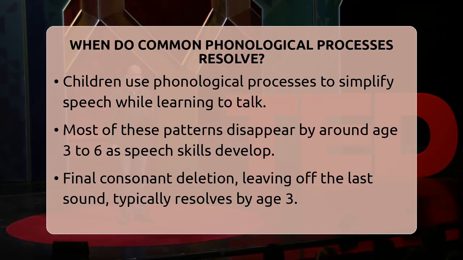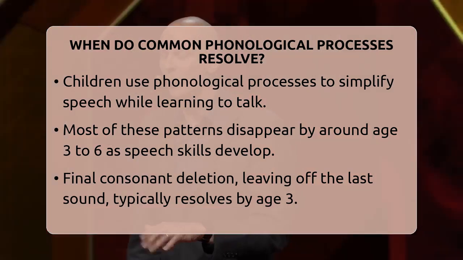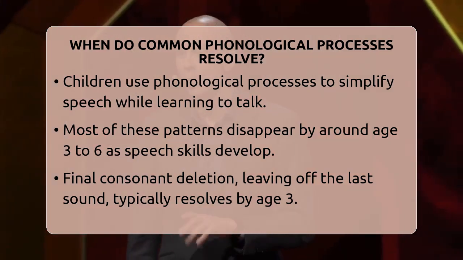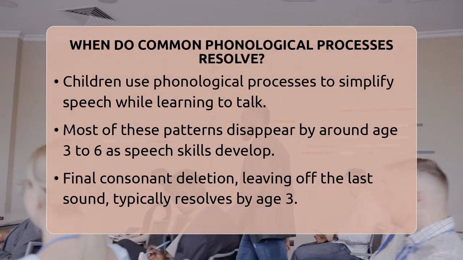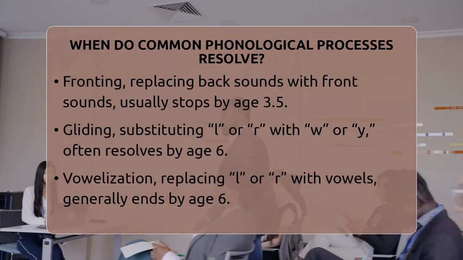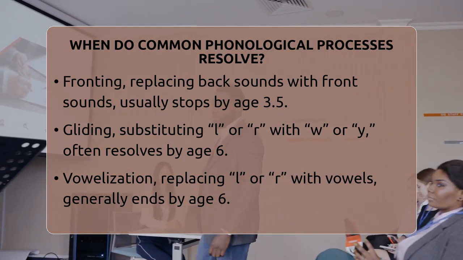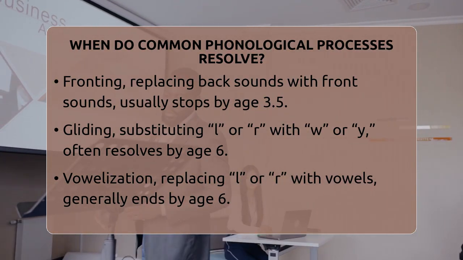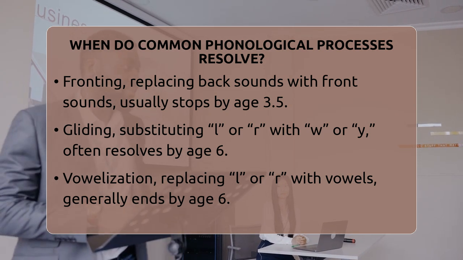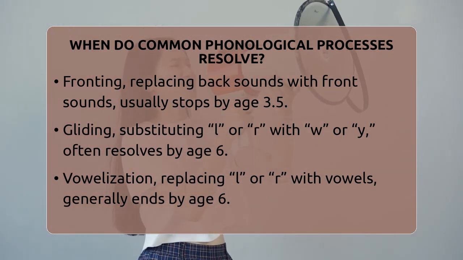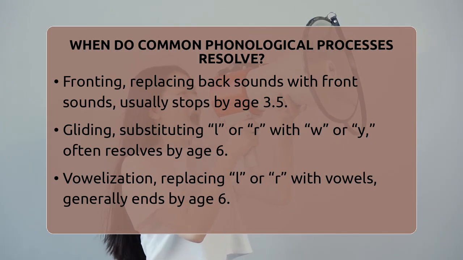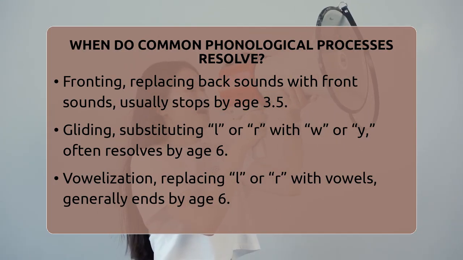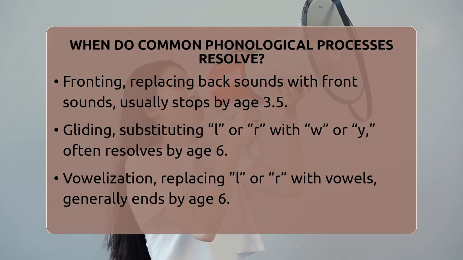One of the earliest is final consonant deletion. That's when a child leaves off the last consonant in a word. For example, saying "ka" instead of "cat." This process usually goes away by around 3 years old. Another common pattern is fronting, where sounds made at the back of the mouth like K or G are replaced with sounds at the front like T or D. For example, saying "te" instead of "ki." Children typically stop fronting by 3.5 years old.